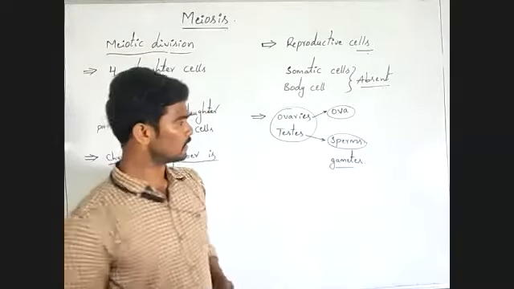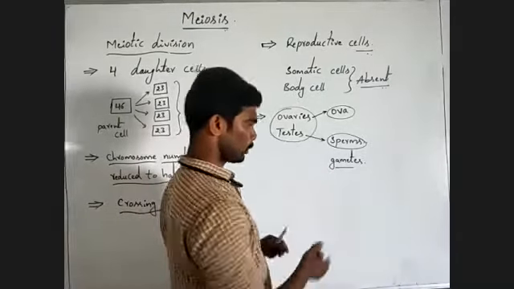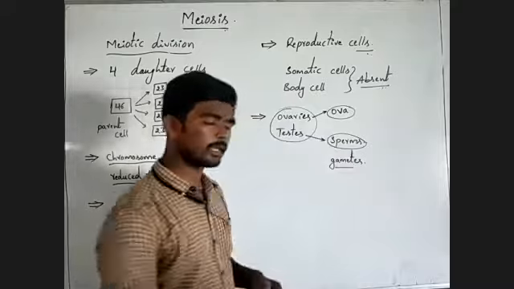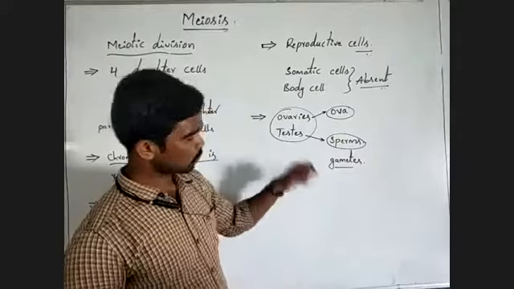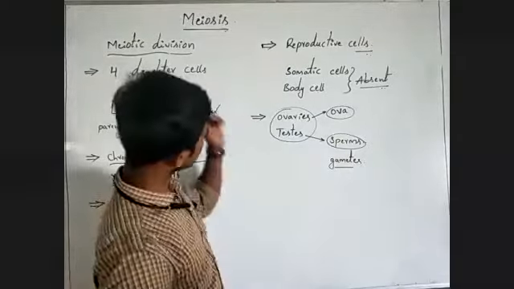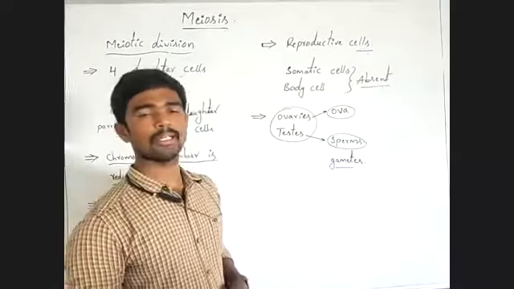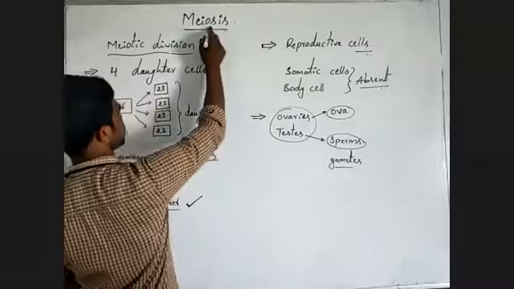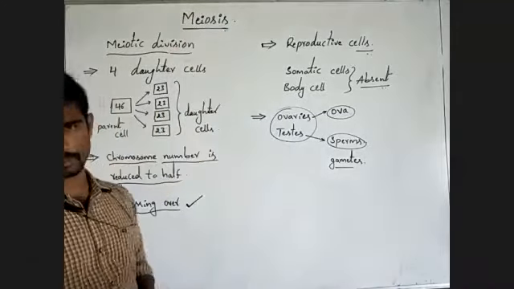Understanding? To produce gametes with a haploid number of chromosomes, the meiosis process should take place. That is a very important process, the meiosis process.